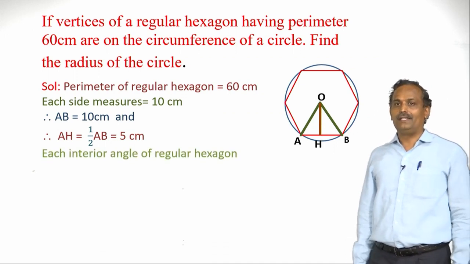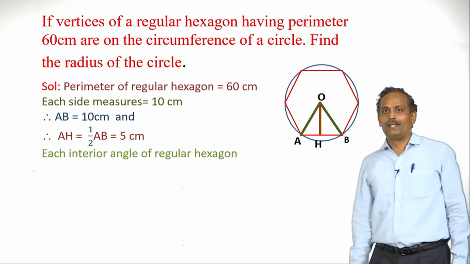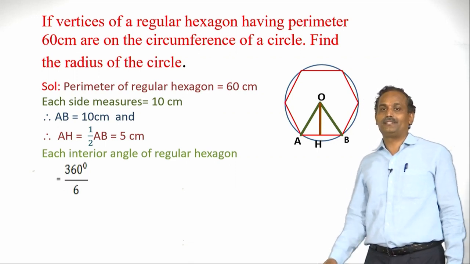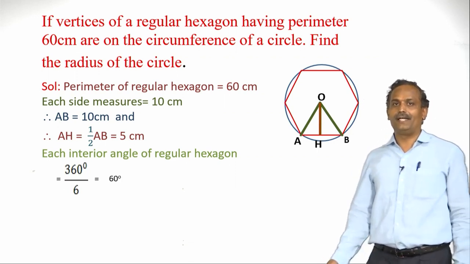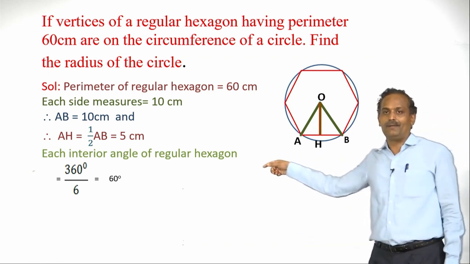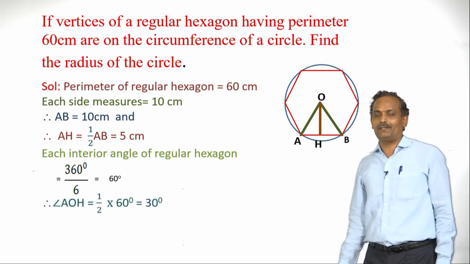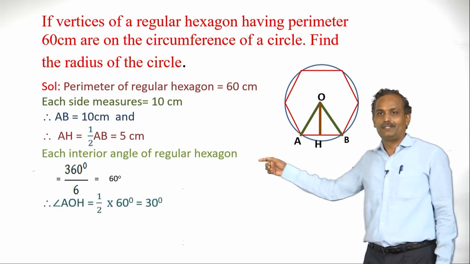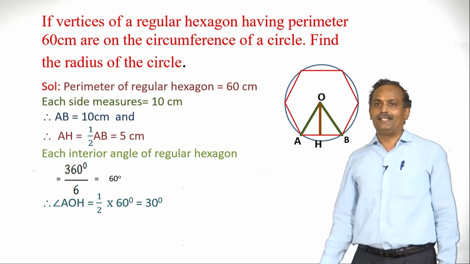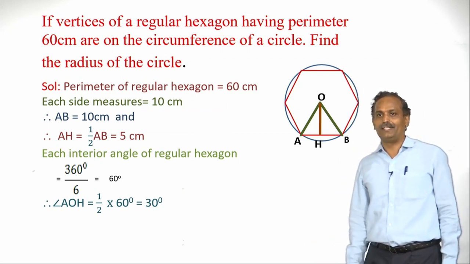Now each interior angle of a regular hexagon, as we have already learnt, is nothing but 360 degrees by 6. So what is 360 by 6? It is 60 degrees. Since it is a regular hexagon, each angle measures 60 degrees. Now we have to find the measurement of angle AOH. AOH is nothing but half of 60 degrees, which is 30 degrees. So angle AOH measures 30 degrees.